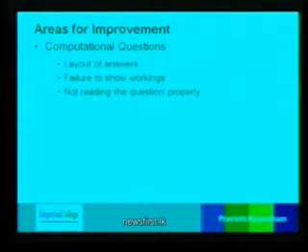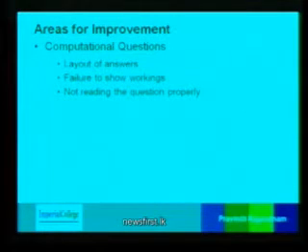Areas for improvement which have been specifically laid out by the examiner: computational questions, layout of answers. We all love numbers, but when it does involve a few workings, most students tend to put their workings all over the place. You have a complete page full of workings and the answer is hidden somewhere within the workings, and it's up to the marker to figure out what the final answer is. Terrible approach to go by. You need to have a flow to the answer and very clearly label, well, this is my final answer.